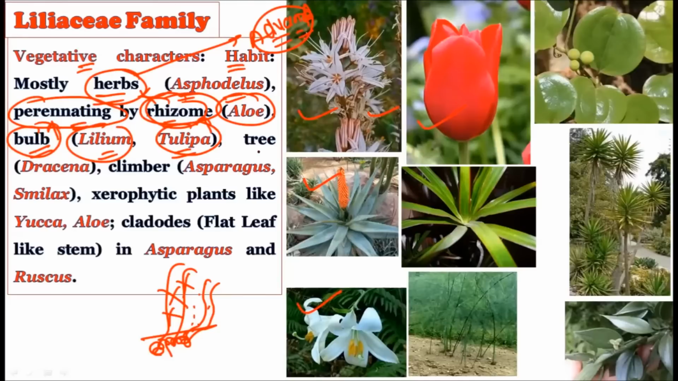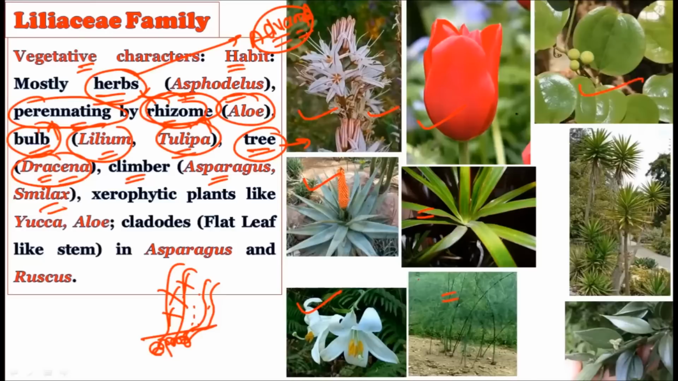All right, then the tree habit is also there. For example, the Dracaena plant also shows the tree habit. Actually, this tree habit is very exceptional when we talk about monocotyledonous plants, but Dracaena is an exception which is present in the Liliaceae family and shows the tree habit. And they are sometimes climbers as well, for example, Asparagus. Consider this is an Asparagus. The climbing nature of the stem is there. Then Smilax is also there as a climber example.